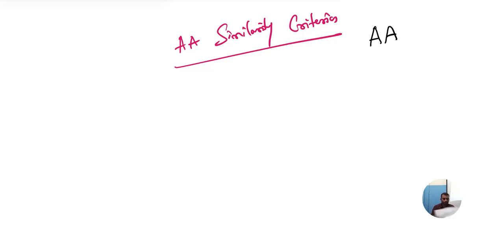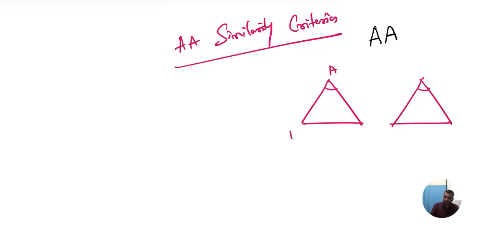Any doubts? Is the concept clear? Sure? Can we apply SAS to this? Please let me know, I am asking about similarity. Can we apply SAS to these two figures? Can I say that these two triangles are similar? Quick. What is SAS telling? First side.